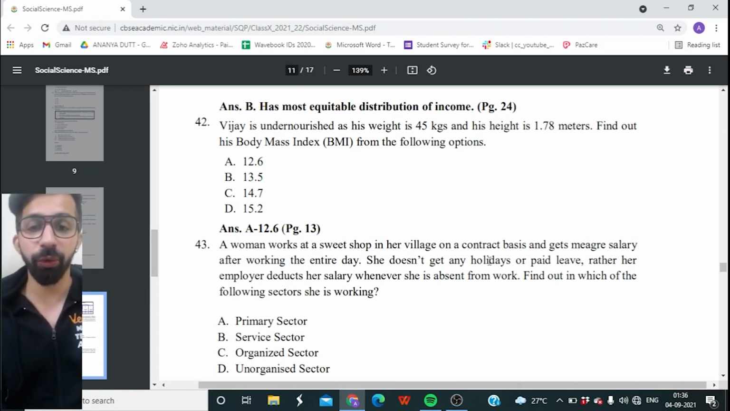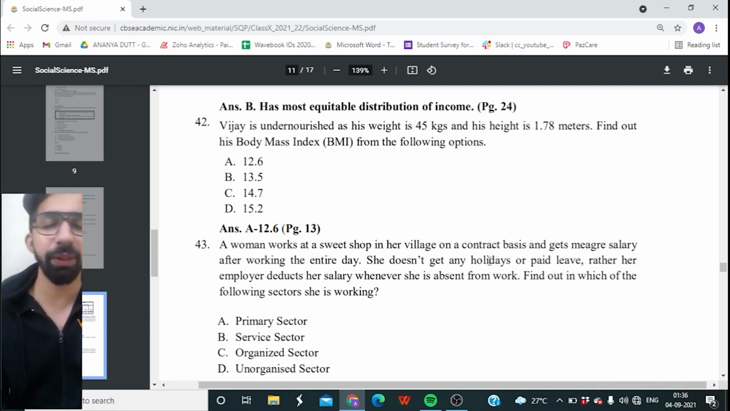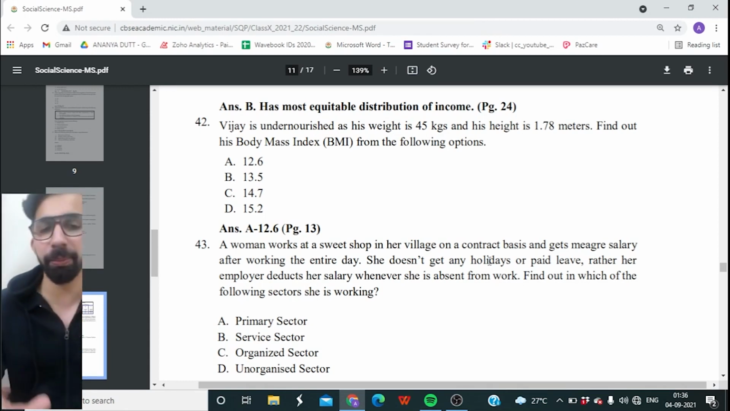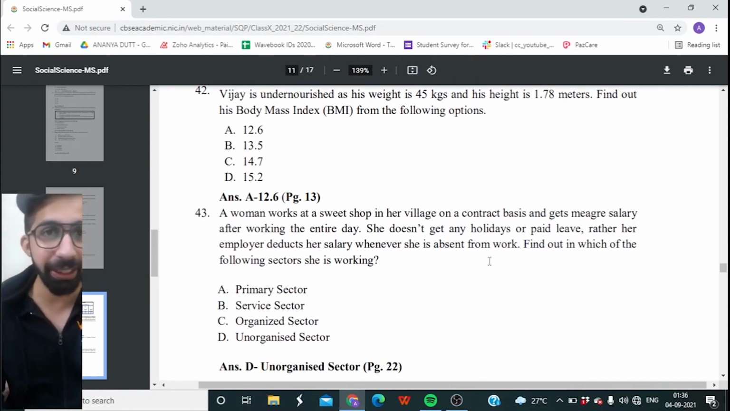Find out in which of the following sectors she is working. So the woman is working in which sector? Primary, service, organized, or is it unorganized? And it's way too simple, guys. It is unorganized sector. There are no paid leaves.